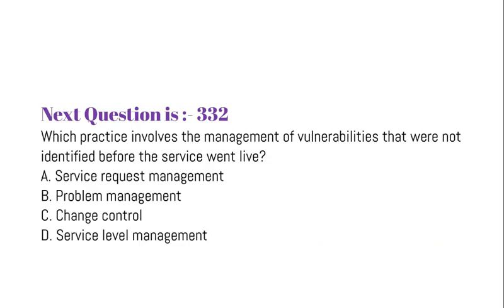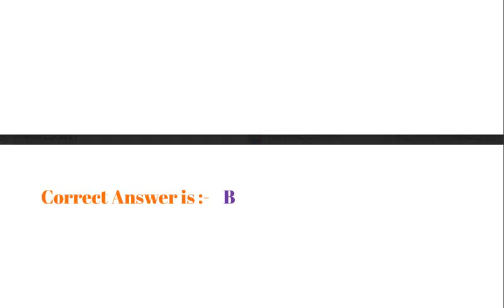Question is which practice involves the management of vulnerabilities that were not identified before the service went live? Option A, service request management. Option B, problem management. Option C, change control. Option D, service level management. Correct answer is option B.